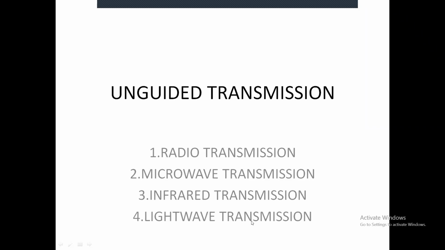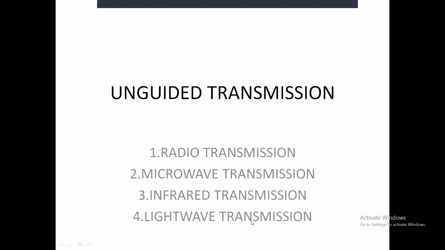This is not multi-directional. At a time, two-sided transmission is not possible with light wave transmission. It is only unidirectional. At a time, building A can transmit data to building B, or building B can transmit data to building A, but it does not happen simultaneously. This type of transmission is called light wave transmission.